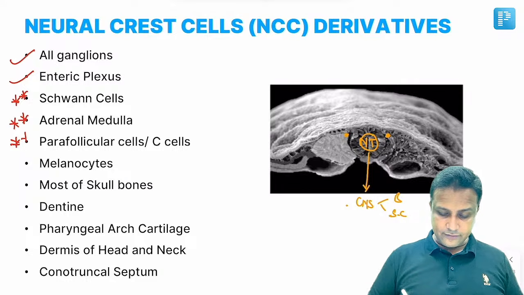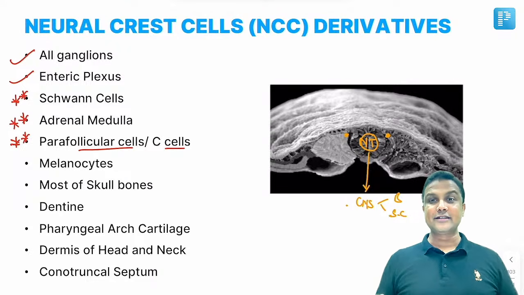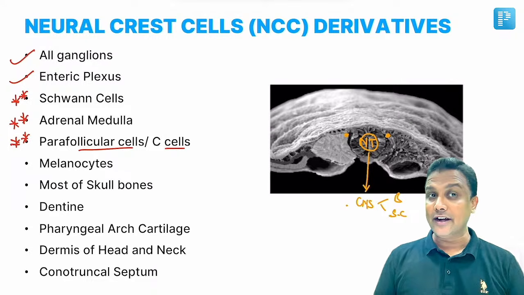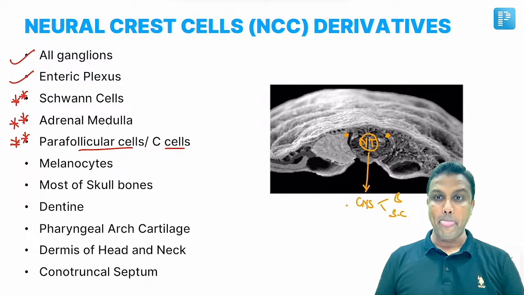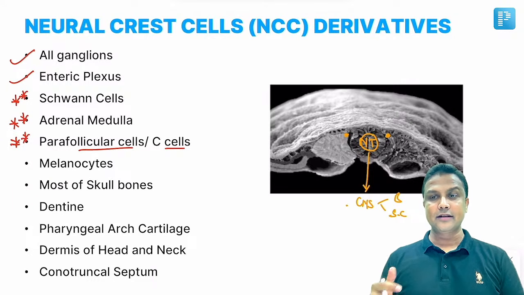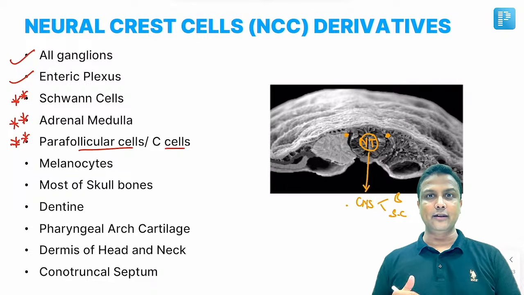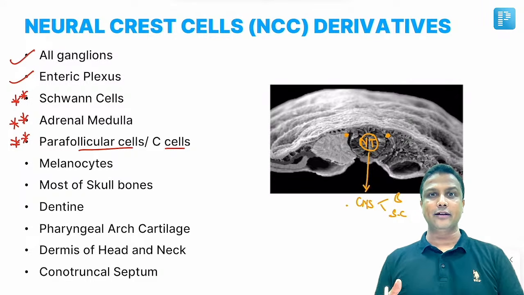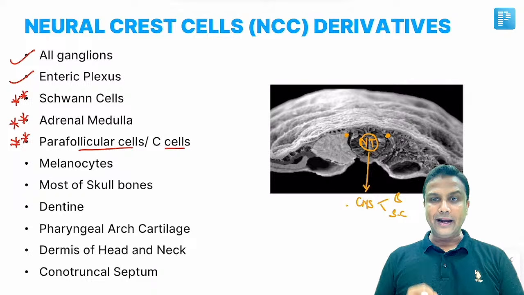And this is very, very much important. No more controversies. Remember, parafollicular cells are derived from the neural crest only. In some places, most of the students will be getting confused. They'll be thinking it is derived from the ultimobranchial body. No, absolutely wrong. Remember, parafollicular cells are derived from the neural crest cells.